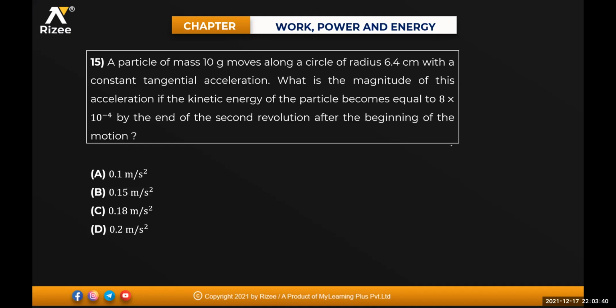Next one. A particle of mass 10 gram moves along a circle of radius 6.4 centimeter with a constant tangential acceleration. What is the magnitude of the acceleration if the kinetic energy of the particle becomes equal to 8 into 10 to the power of minus 4 by the end of the second revolution after the beginning of the motion?